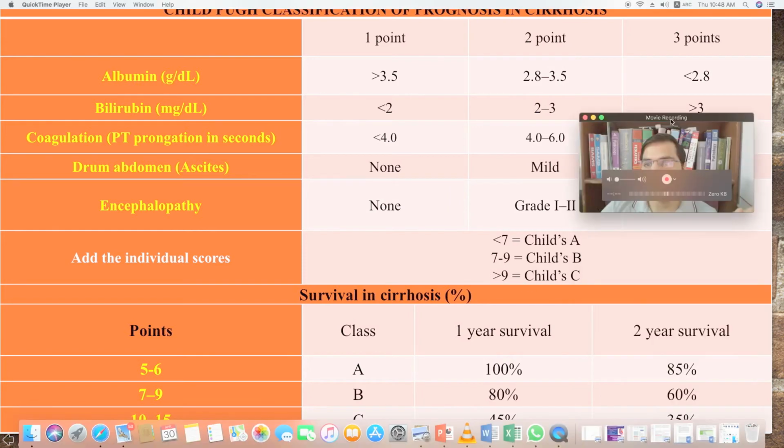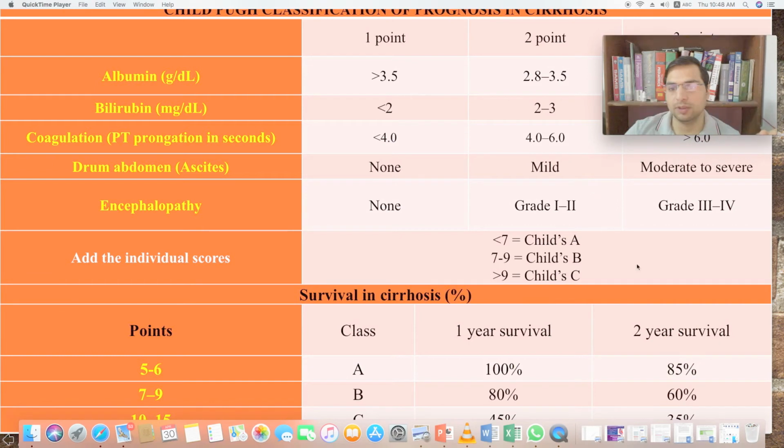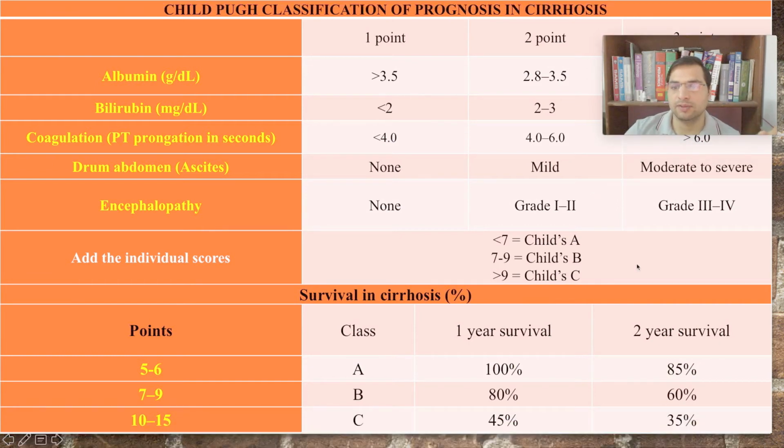So based on this classification, whether the person is falling into category A, category B, or category C, right? If it is class A, the 1 year survival is 100%, and the person might survive for 2 years with 85% chance. If it is B, the 1 year survival is 80%, and the 2 year survival is 60%, right? And C, the chances of surviving 2 years are only 35%.